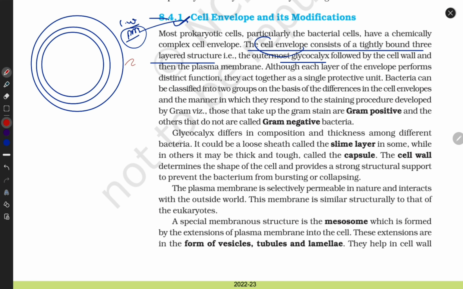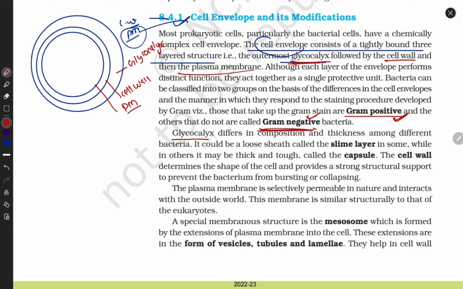The first layer is glycocalyx. I'm writing here glycocalyx. This layer is the cell wall, and this layer is the plasma membrane. Look here, this and this. According to their staining process, some bacteria are gram positive, they show a positive response to staining, and some are gram negative, they do not stain properly.